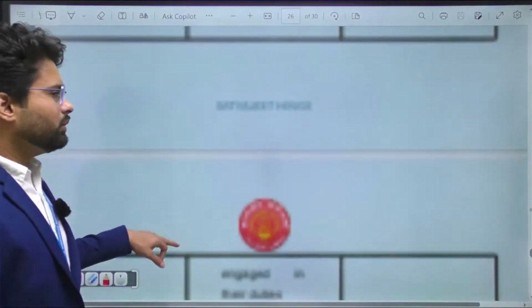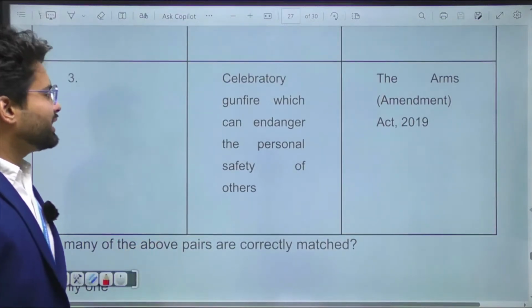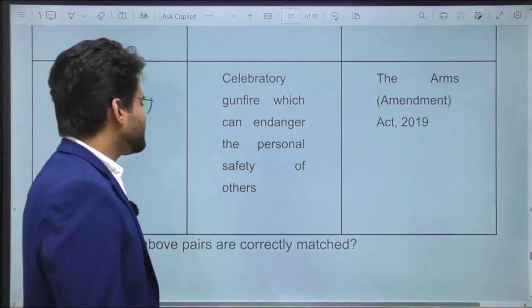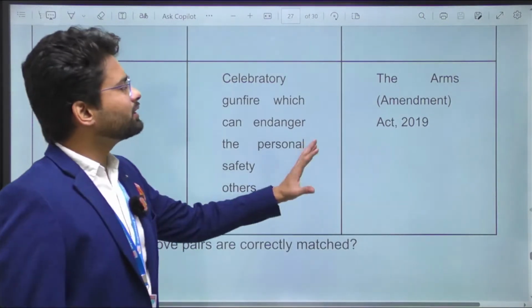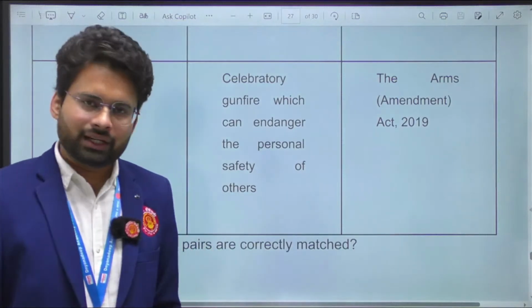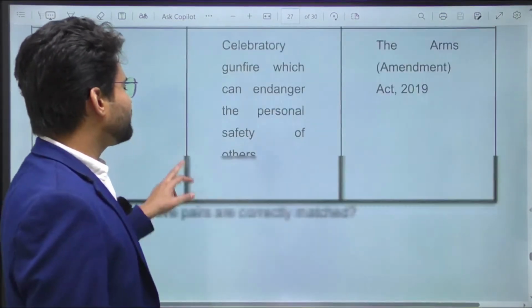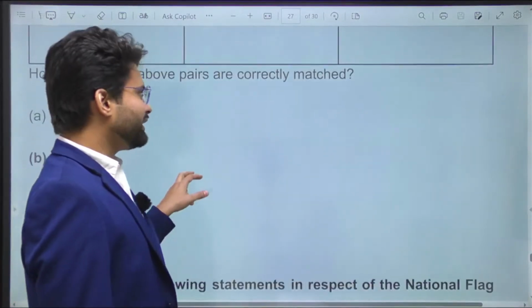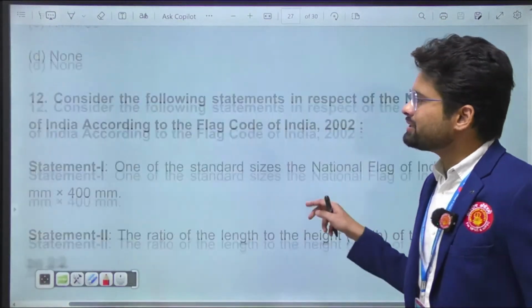Then the third was about celebratory gunfire, which can endanger the personal safety of others. This provision is again covered under the Arms Amendment Act 2019. So this was right. Basically in these pairs, only the second pair was wrong. And how many pairs are correctly matched? Two pairs are correctly matched. That's why only 2 is the right answer.